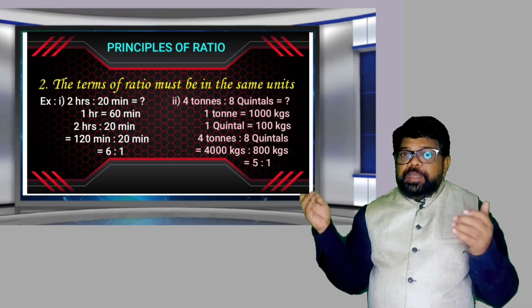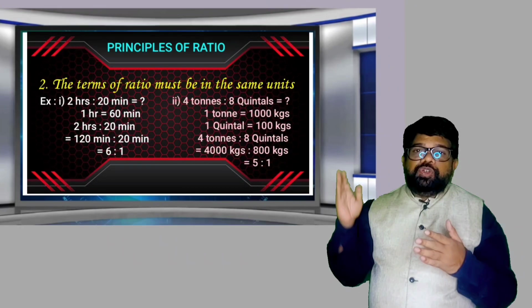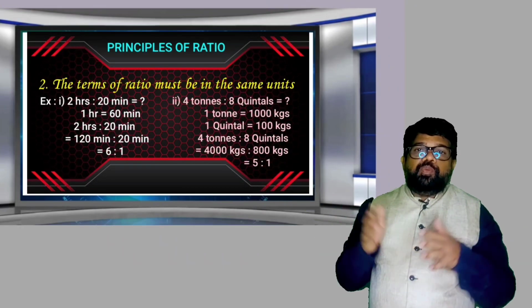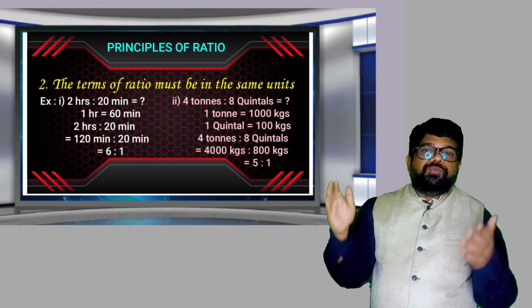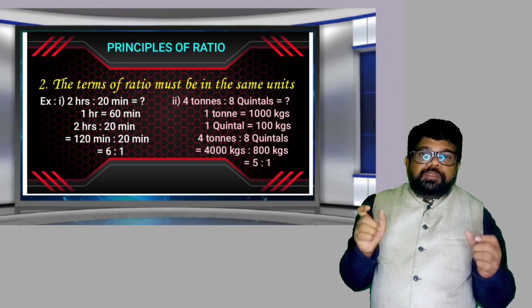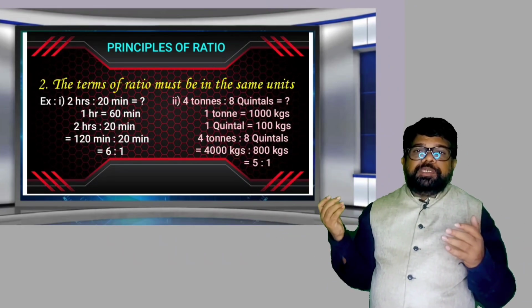So here 4000 kgs is to 800 kgs. "Is to" means division, so kgs gets cancelled. Now put it in simplified form. 800 into 5 is 4000, so it gets cancelled. So 5 is to 1. So 4 tons is to 8 quintals is equal to how much its value?